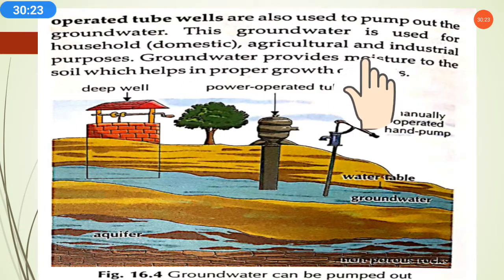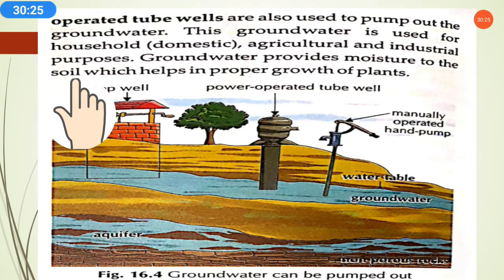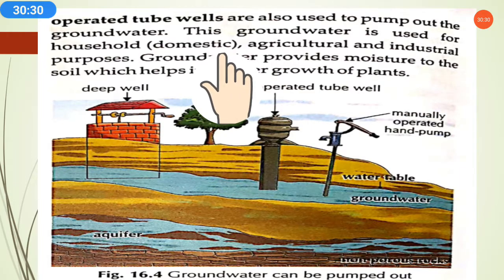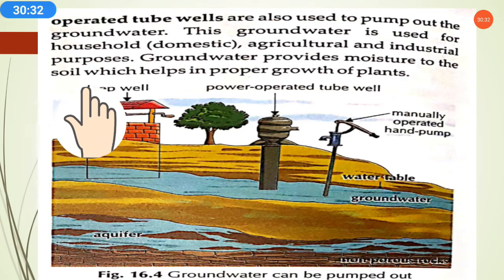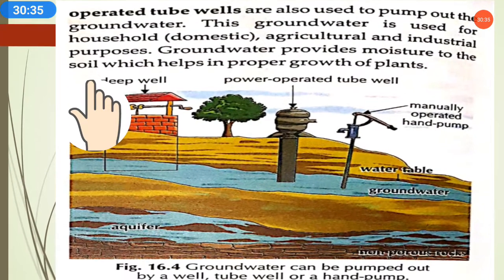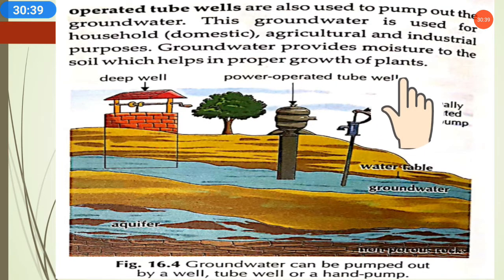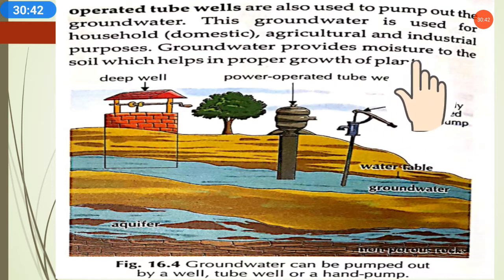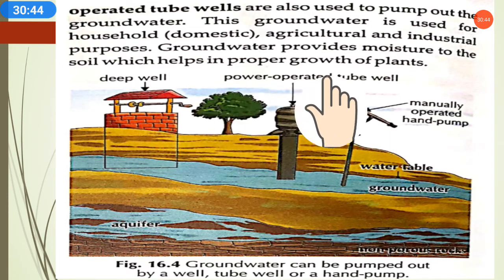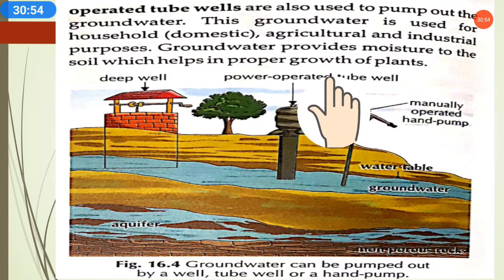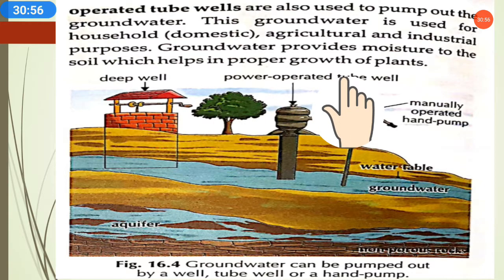So this groundwater is used for household, agricultural and industrial purposes. As we know, we use groundwater for our domestic use, for agriculture and for industrial purposes. Groundwater also provides moisture to the soil, which helps in the proper growth of plants, because plants grow in the soil. All the nutrients and water plants take from the soil. So water is also important for the proper growth of plants.